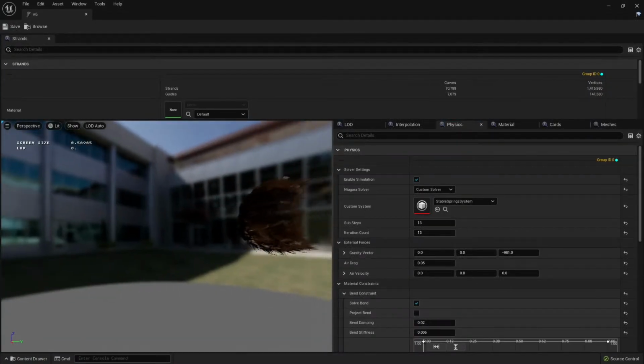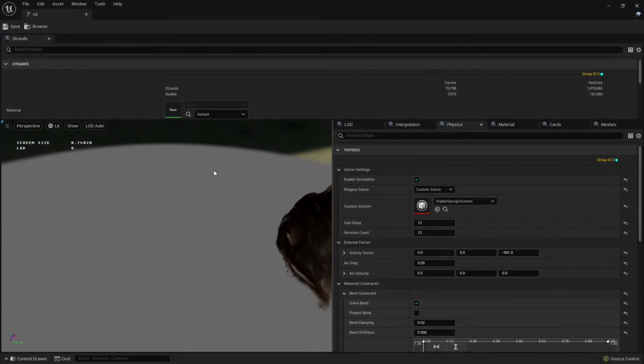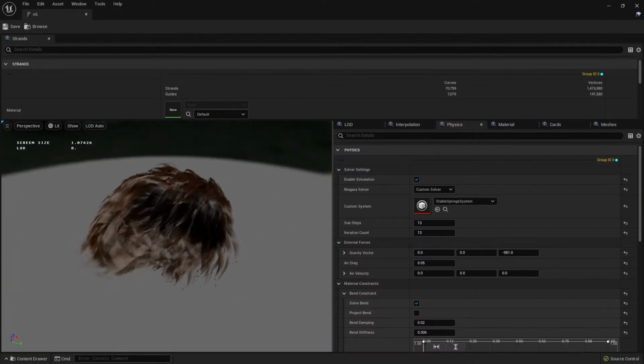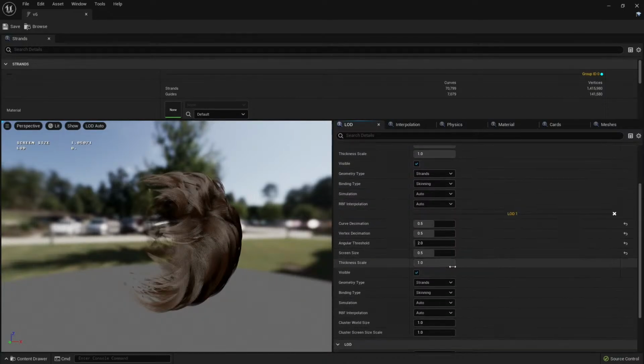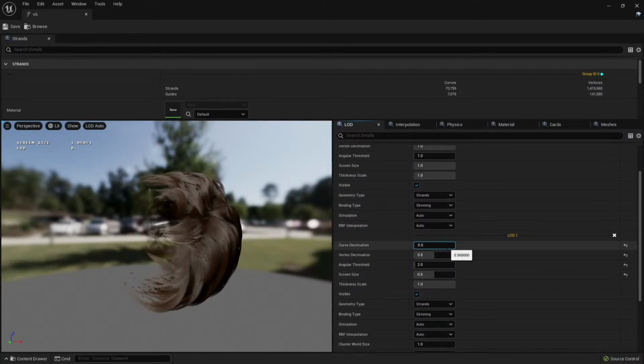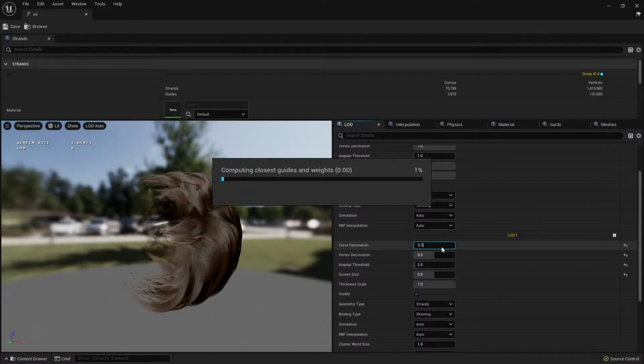You can create LODs of hair inside the engine. You just go to LOD, press plus, and define, okay, this LOD is going to be 0.3. Let's leave it as default. I press enter. You need to change the number one time to regenerate, and this creates the LOD for me.